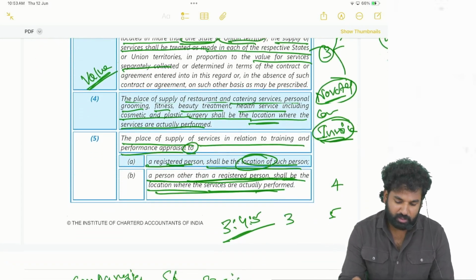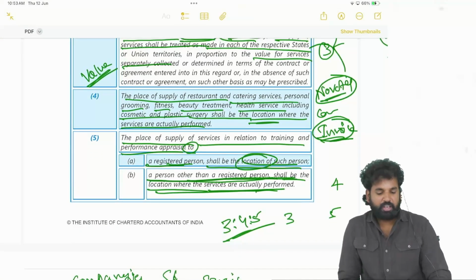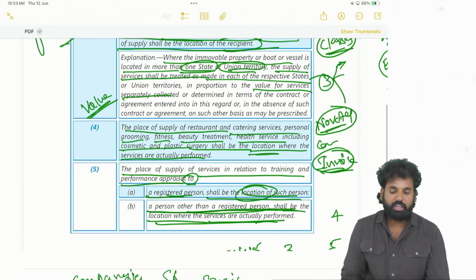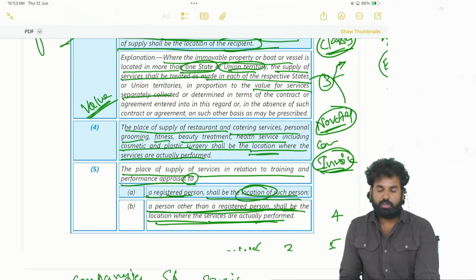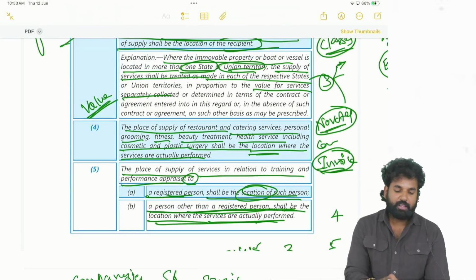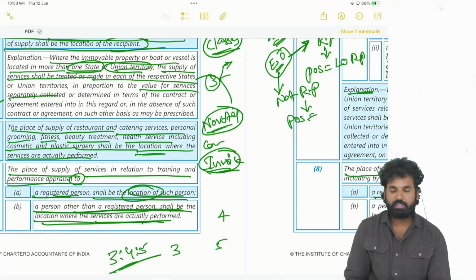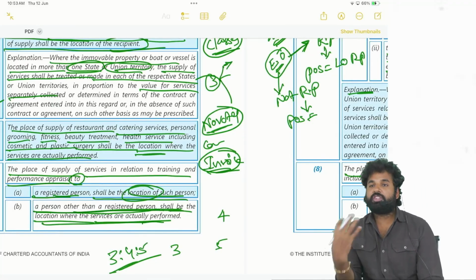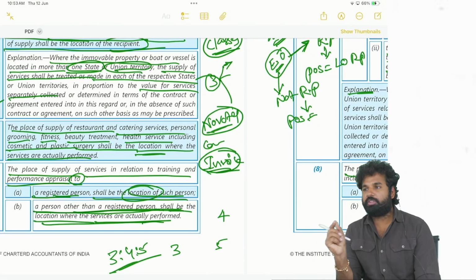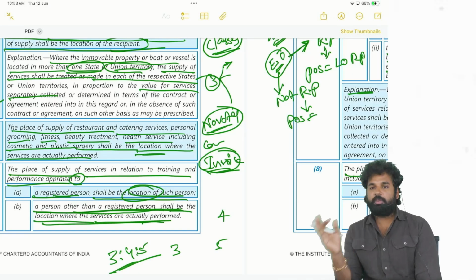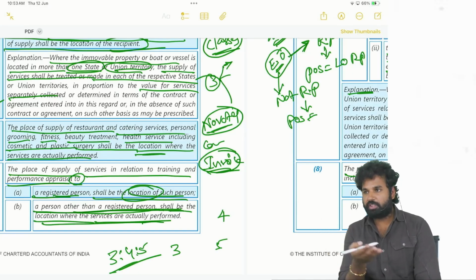Right. Next, for the place of supply of services in relation to restaurant and catering services, the place of supply will be the location where the services are actually performed. In relation to training and performance appraisal services, if provided to a registered person, yesterday we have seen the example of software training given to the company employees, given to the company.